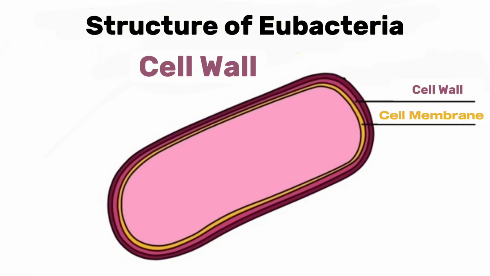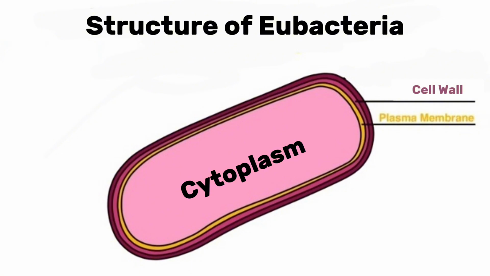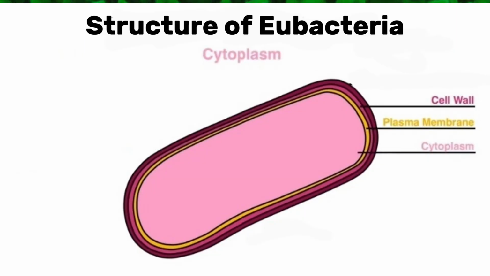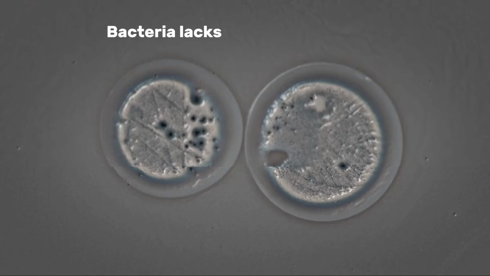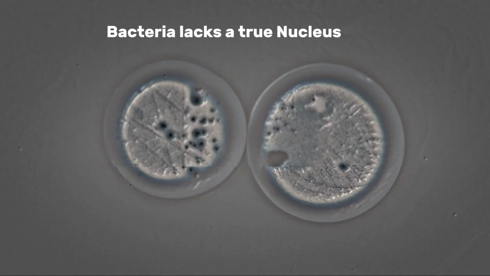Surrounding this membrane is the cell wall, a rigid structure that provides support, protection, and shape. The composition of the cell wall varies among bacteria, influencing their classification and response to antibiotics. Inside the cell, the cytoplasm is a gel-like substance where essential cellular activities take place. Unlike eukaryotic cells, bacteria lack a true nucleus.